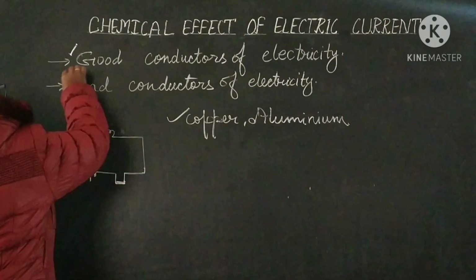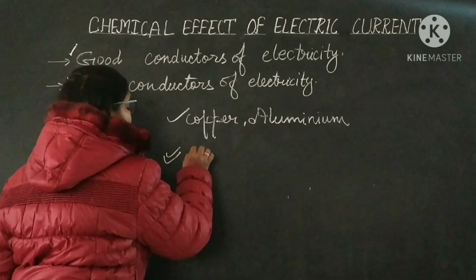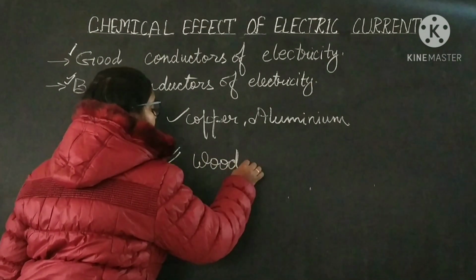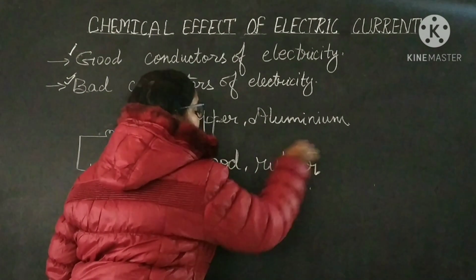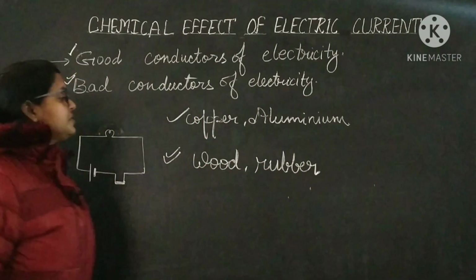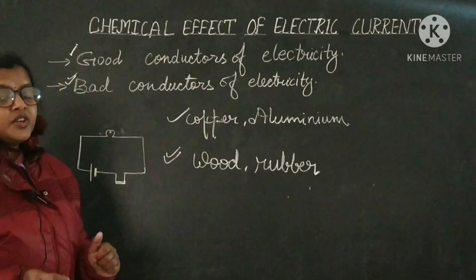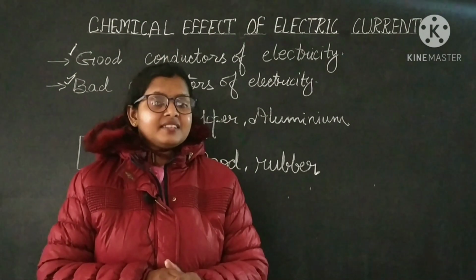So bad conductor of electricity. The examples of bad conductors of electricity are wood and rubber. So these are the bad conductors. Now what we have to do? We have to make a tester again.